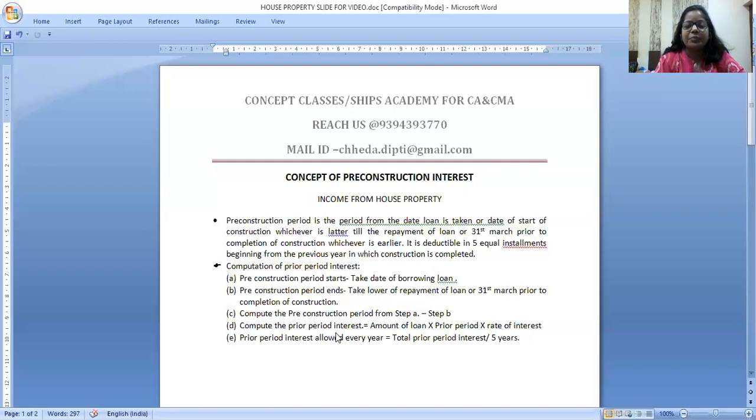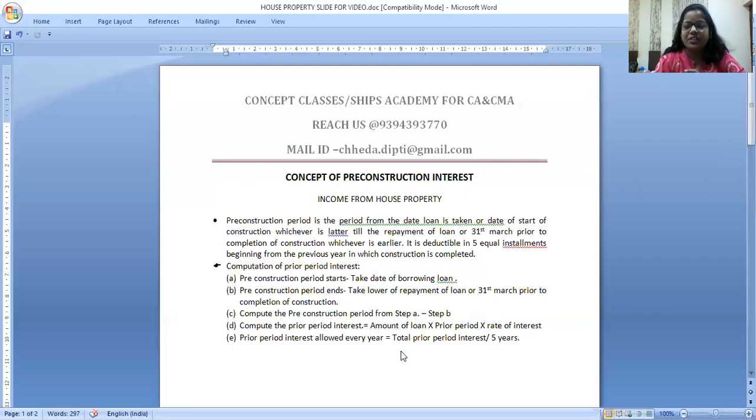Now, based on the amount of loan, rate of interest and pre-construction period, calculate the total pre-construction interest. Now, whatever it is, divide by 5; 1/5 is allowed for 5 continuous years. Starting from which year? From the year when construction is over. I hope these steps are clear. First, calculate the pre-construction period, calculate interest, and then divide by 5.